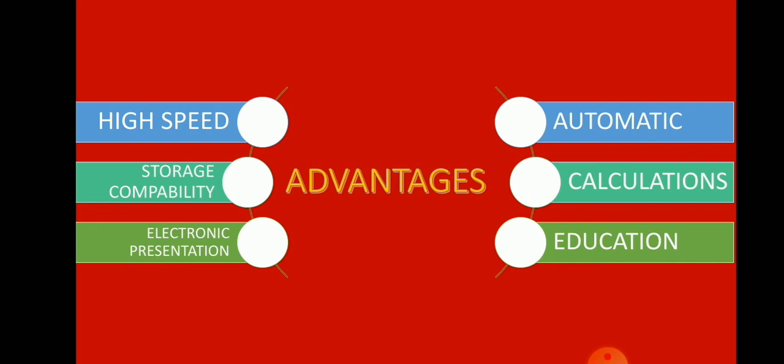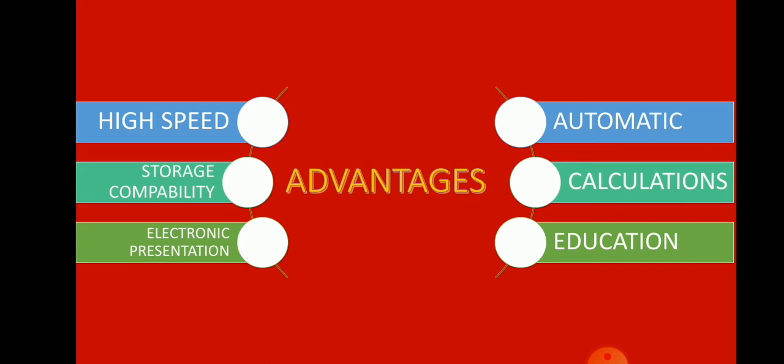Data stored in computer may be in the form of text, video, audio or pictures. Electronic presentation. With the help of computer, we can make an attractive presentation of our work, and these presentations are very simple and easy.